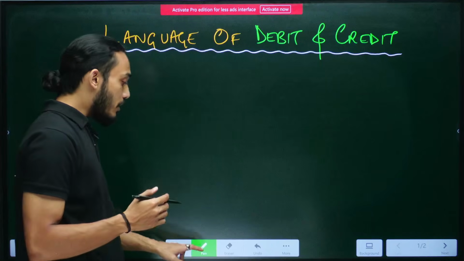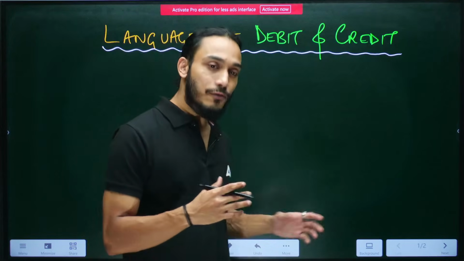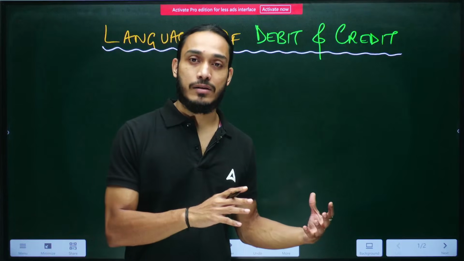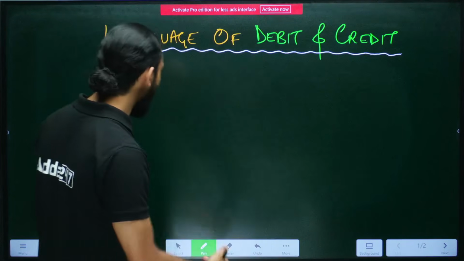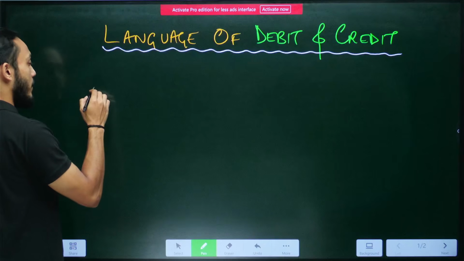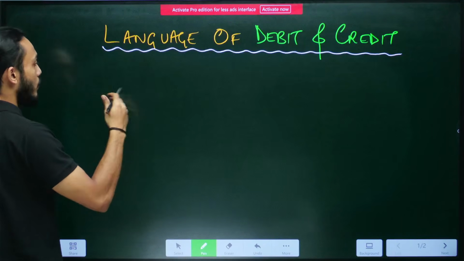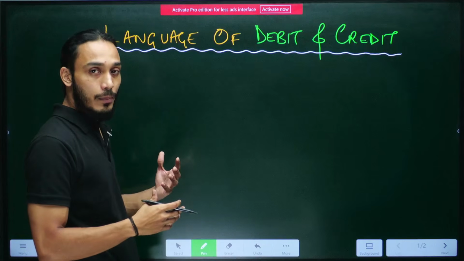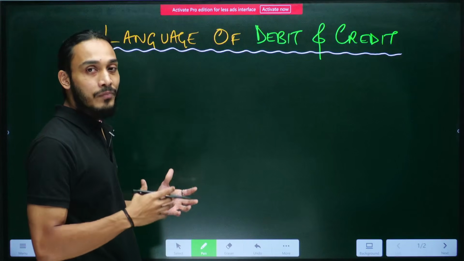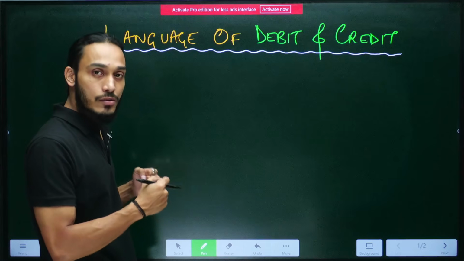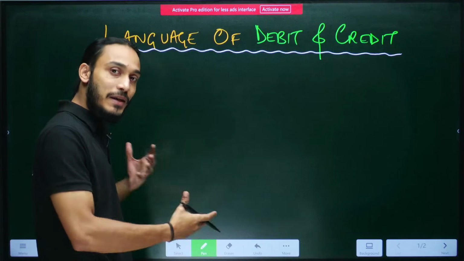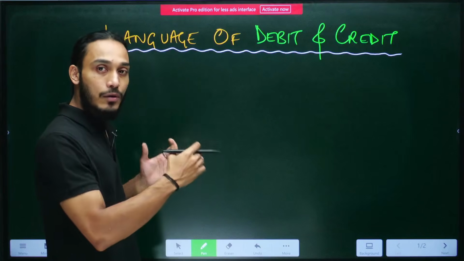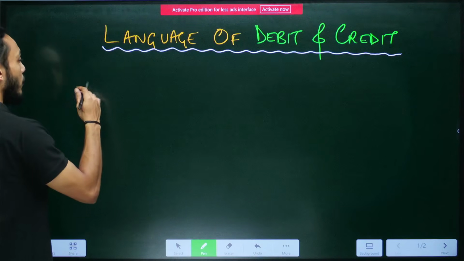So students, we just understood that when it comes to accounting, we try to classify the different elements that are engaged in a business or in an enterprise, right? So we can classify everything that a business owns, or everything that a business owes to other people, or all the expenses and the income that the business is going to pay off or earn, or all the equity, the capital that the business owns, the basic foundation of setting up a business. We can classify all of them into 5 separate categories.